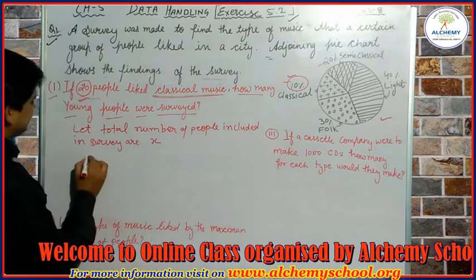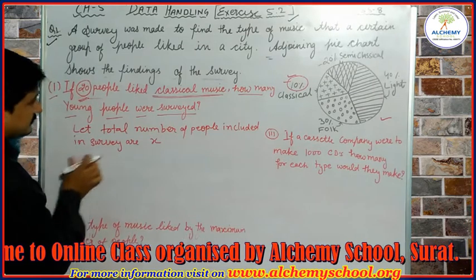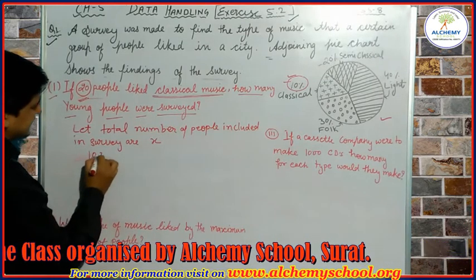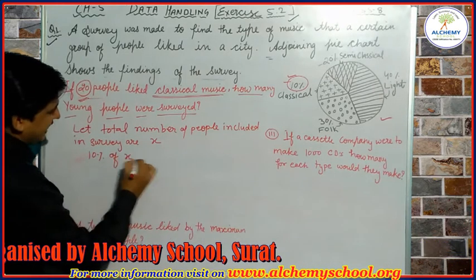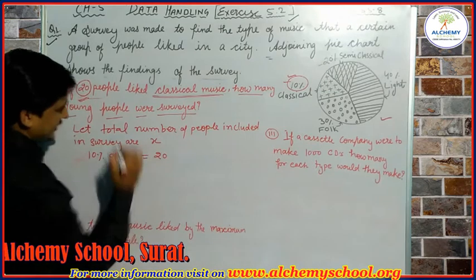So we can write here, 10% of X is equal to 20.